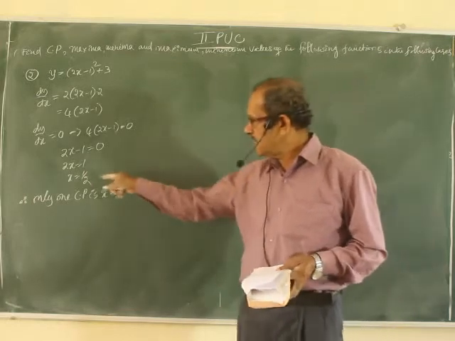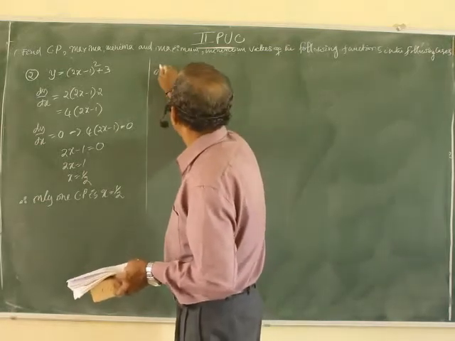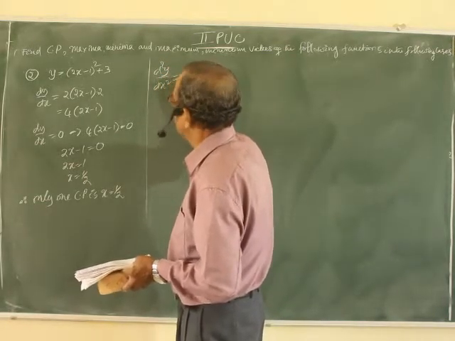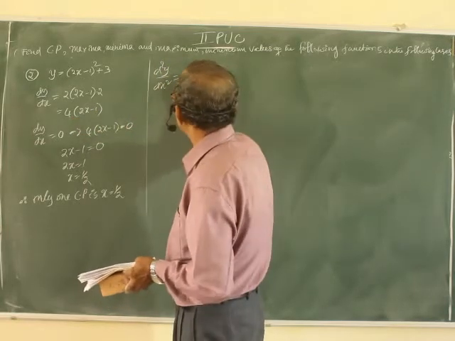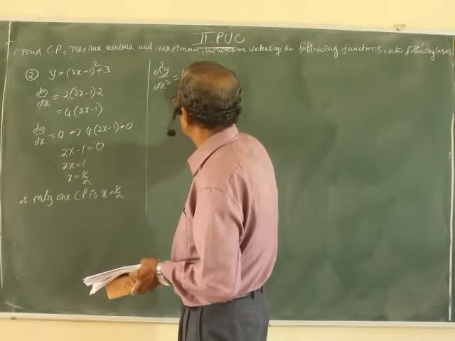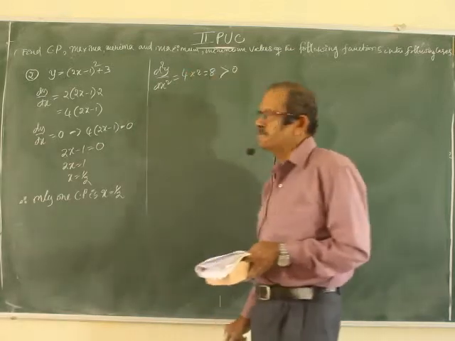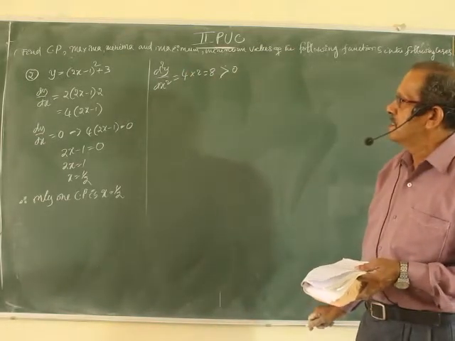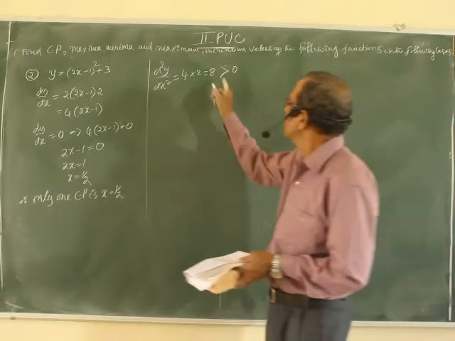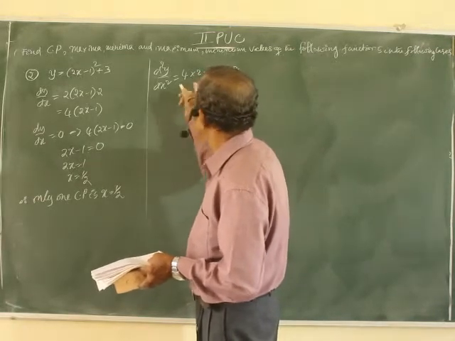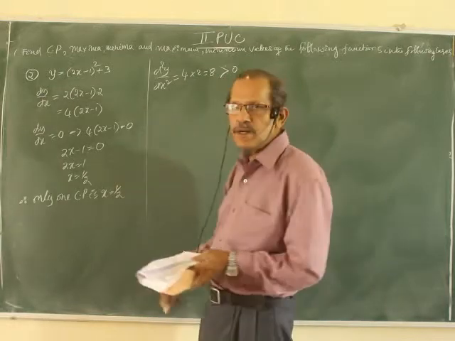Now, what about the nature of this? Whether it is local maxima or local minima. Find the second order derivative. d square y by dx square is, from dy by dx, its derivative is 4 into 2, which is 8, greater than 0. Correct, no? Positive. There is no x to substitute; it is already greater than 0.